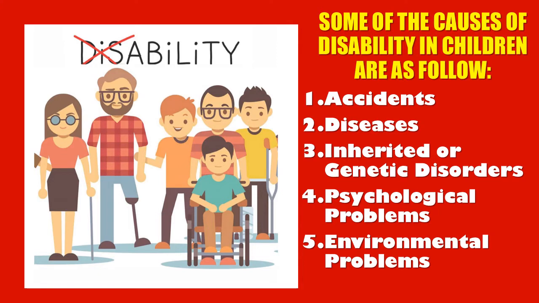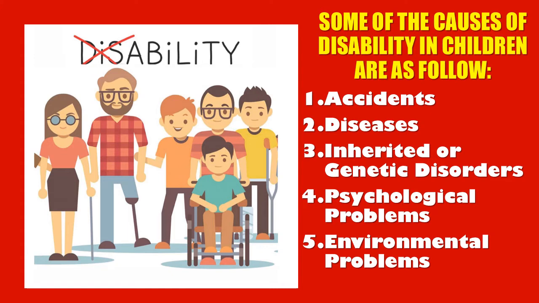Another one is diseases. When we talk about disease, there are many diseases that cause disabilities in children. We have complication at birth, that is when they gave birth to the person, that is when the issue starts coming up. Then we have blindness from infections, measles, tuberculosis, lower limb paralysis, body defects, heart and lungs damage from taking unprescribed drugs. Then we also have asthma and brain tumor. All these are diseases that affect children.